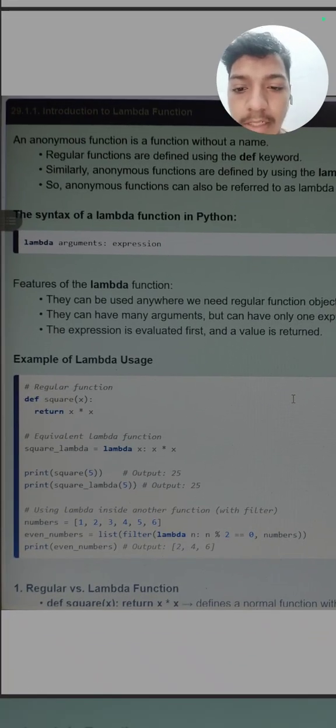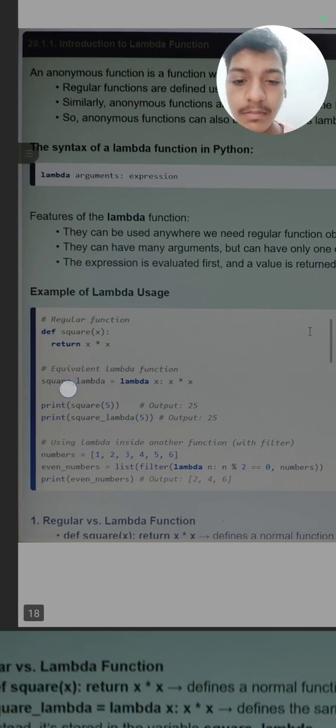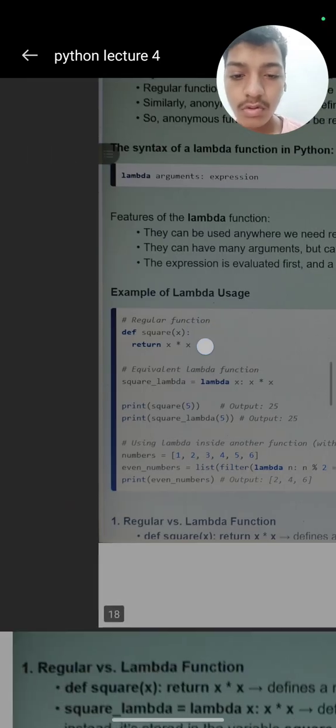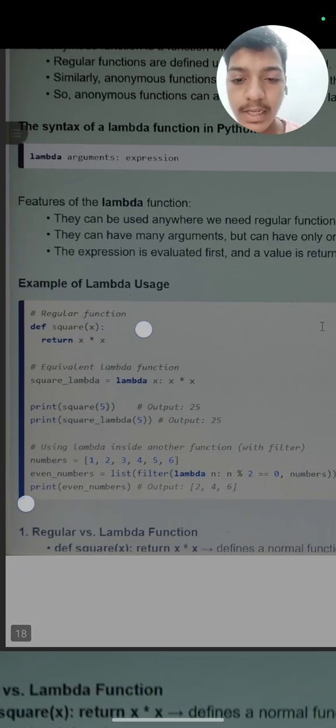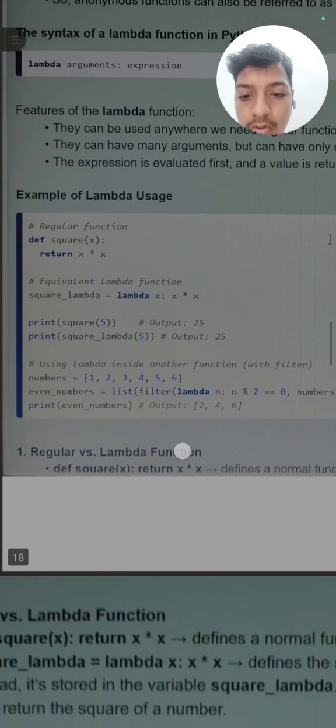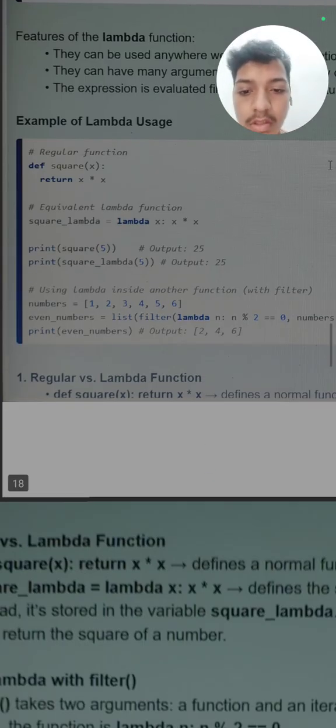Like define square x, this is the simple definition of a regular function. Then we return x multiply x, so it returns the square. But for a lambda function we can write this as square equals lambda x colon x multiply x. So this is a regular function and this is a lambda function. We can use a lambda function inside another function also.